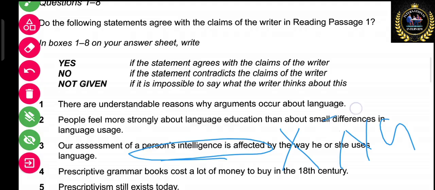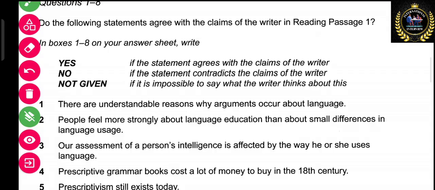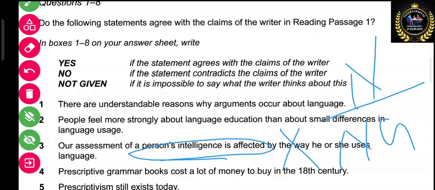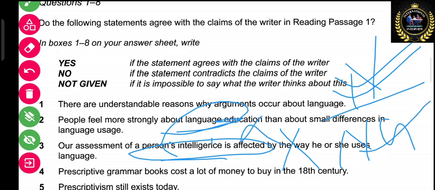There is a slight difference between no and not given. What is the difference? In no, if this statement is given opposite, then it is no. If this statement is not mentioned anywhere, then it is not given.